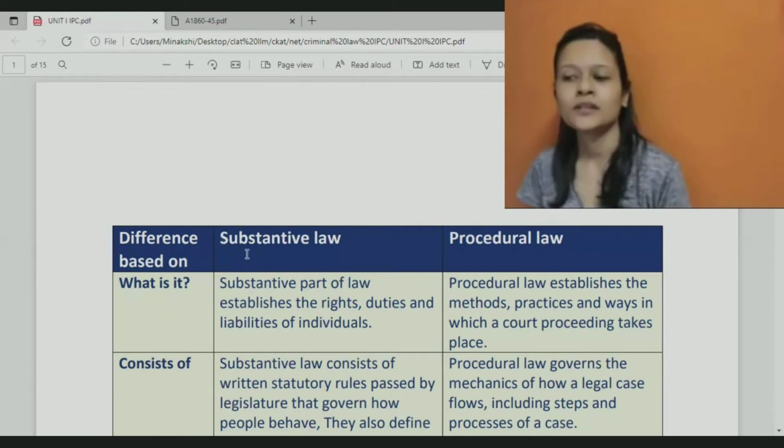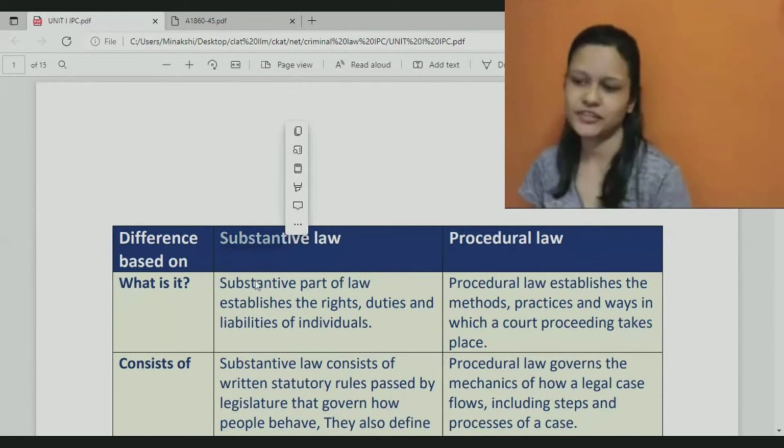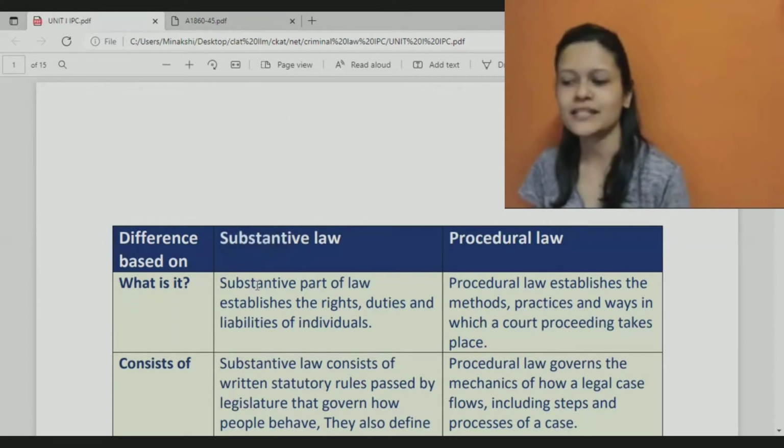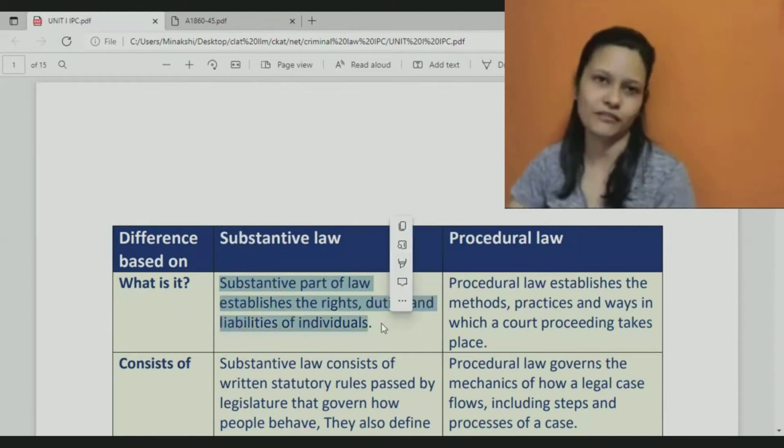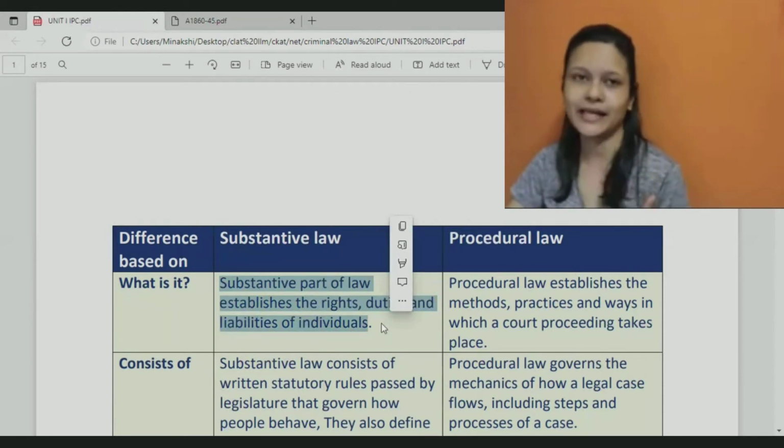So procedural law is there and substantive law is there. Substantive as in substance, we say, right? Substance as in the main thing which is needed. So when we say substantive law, it is basically the part of law that establishes the rights, duties, and liabilities of individuals. Like if I say that killing somebody else is not a right thing to do, you will get punishment under law.